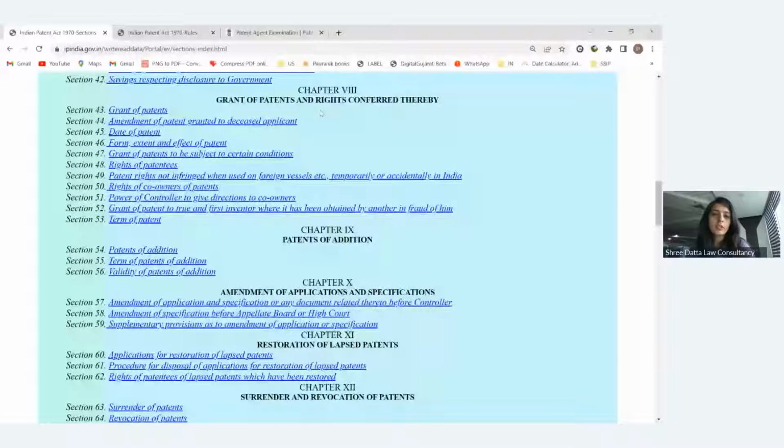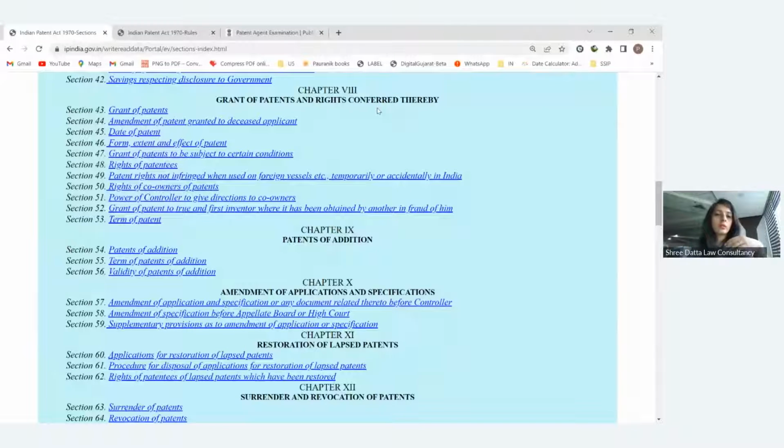Then the other chapter is related to the grant of the patent and the rights. Now the whole examination will happen. First filing, then publication, then examination, and anticipation will be there. If it is a secrecy direction related application, then what happens? Now the patent is at the stage of the grant, the last stage.